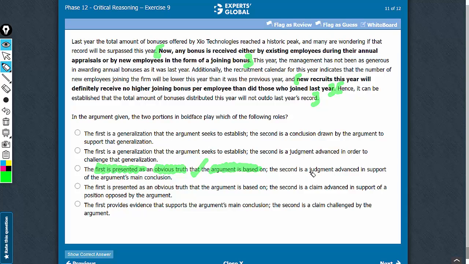Look at the second part here. The second is a judgment. Yes, calling it a judgment is alright because see, this is a prediction and therefore someone's opinion or judgment, and this judgment has been advanced in support of the argument's main conclusion. So answer choice C does a perfect job at explaining the roles of the two bold-faced parts in the argument. C is the correct answer choice.